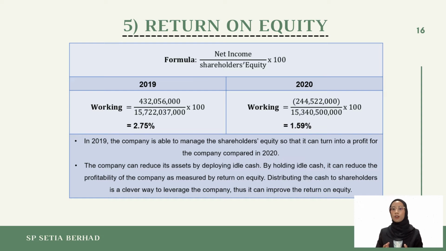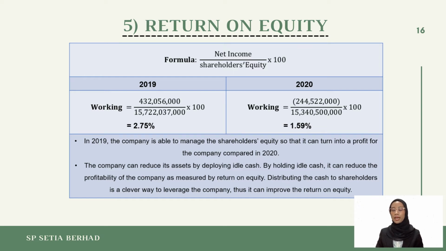The last element of profitability ratio is return on equity. The return on equity ratio is a profitability ratio that measures the ability of a company to generate profit from its shareholders' investment in the company. The formula for return on equity is calculated by dividing the net income with the shareholders' equity and multiplying by 100%.